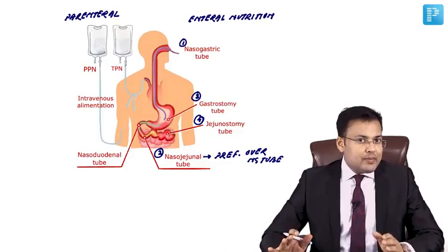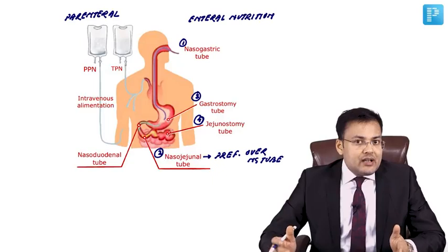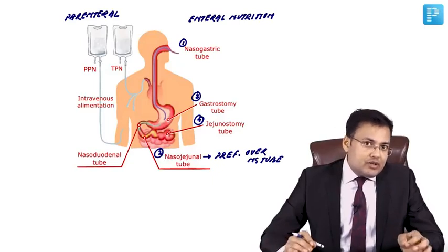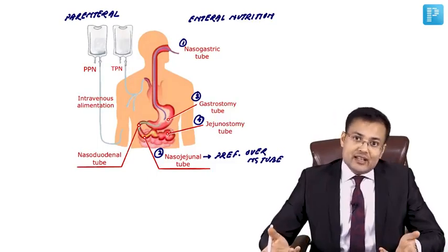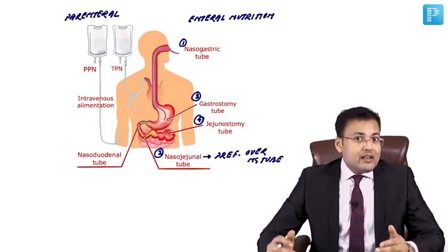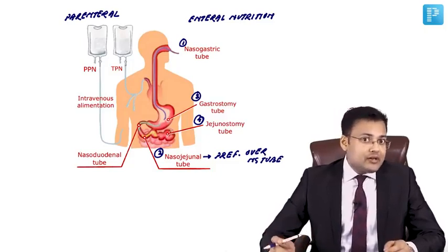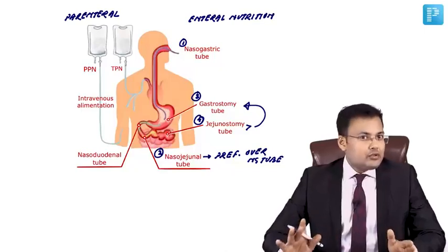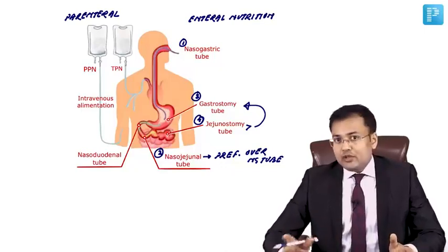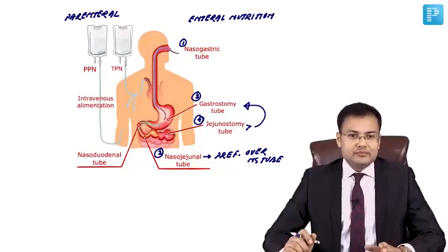Second, we compare gastrostomy and jejunostomy tube. Same reason: in gastrostomy tube, you put nutrients into the stomach directly, there is gastric distension and increased risk of aspiration. If we give nutrients via jejunostomy tube, it's better tolerated. So nasojejunal tube is preferred over nasogastric tube, and jejunostomy is preferred over gastrostomy.